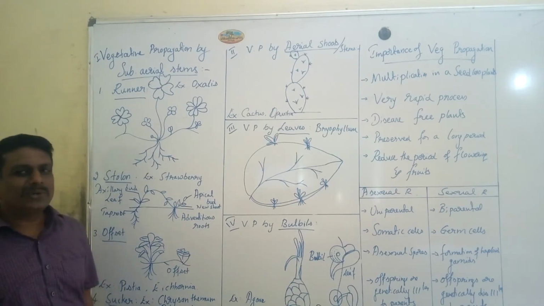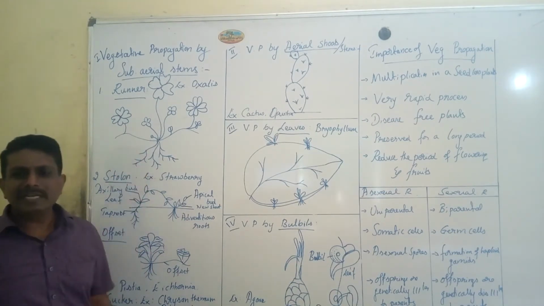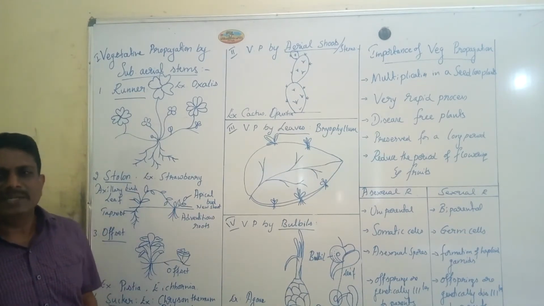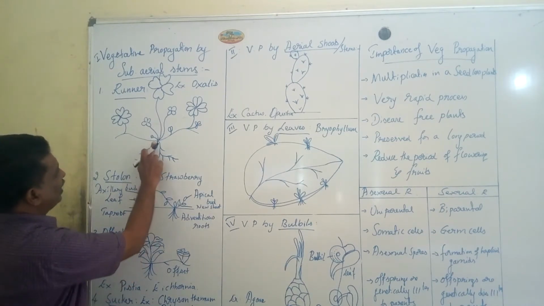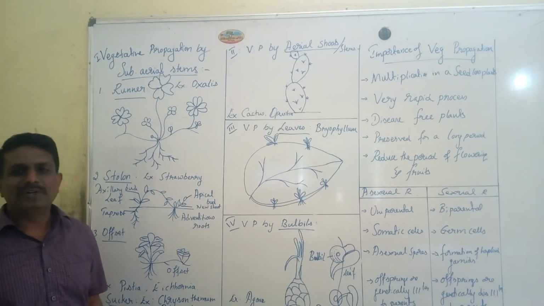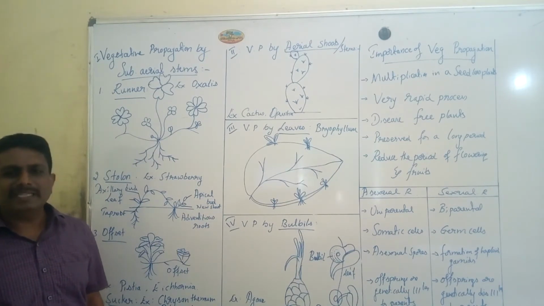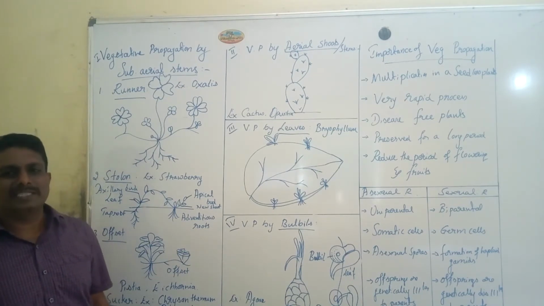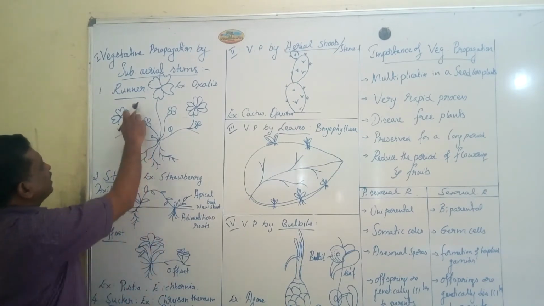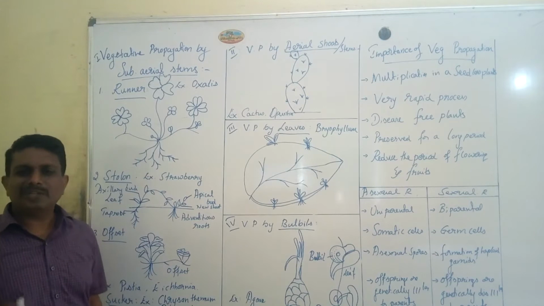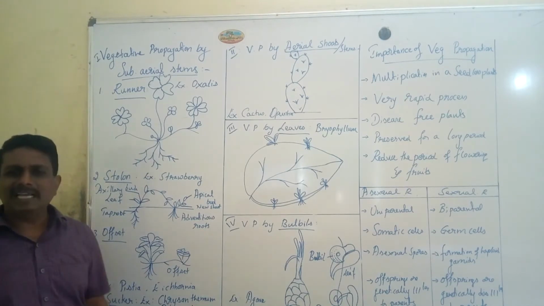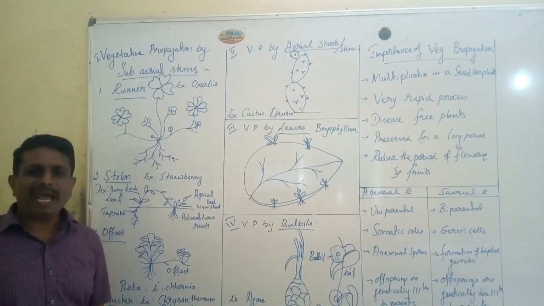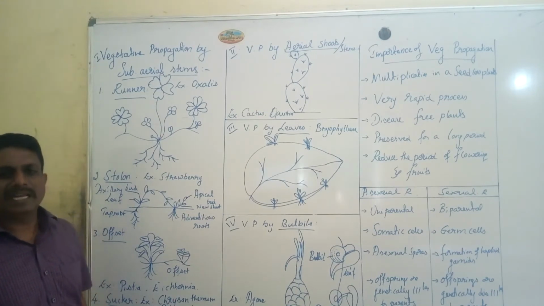These are the narrow green horizontal branches with long internodes and nodes. Particularly at the nodal region, you can find the origin of roots. On breaking the runners, they help in vegetative propagation. Naturally, you can find the presence of runner type of vegetative reproduction in case of Oxalis, Centella, and also in case of lawn grass.